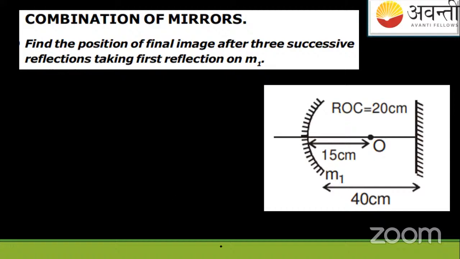Okay, cool. See here carefully, students, what is happening. In front of you, this is a plane mirror. This is a concave mirror.